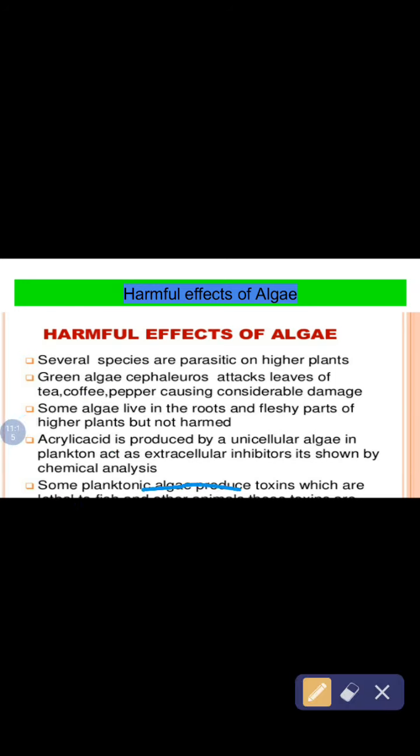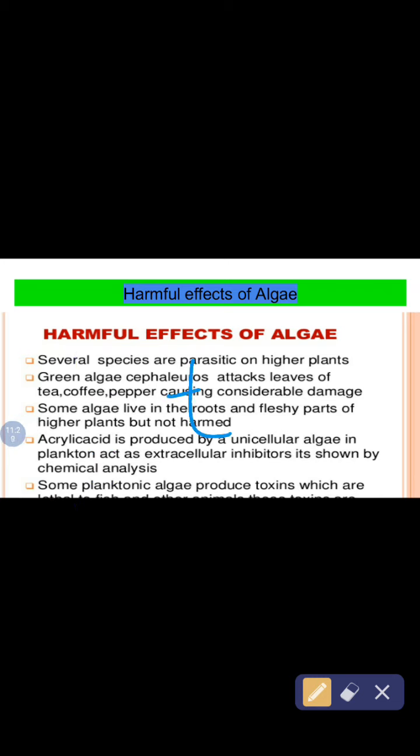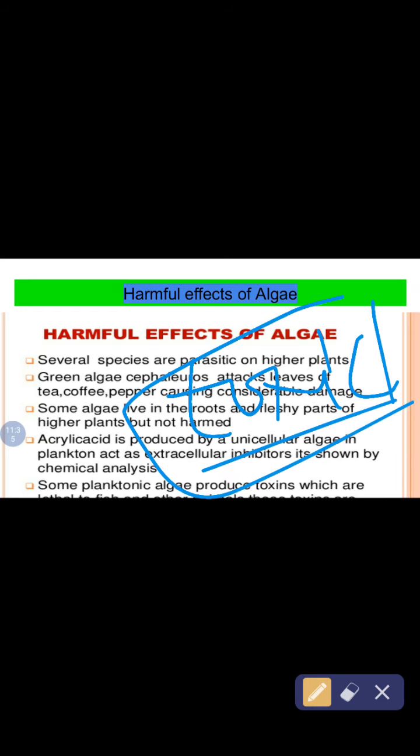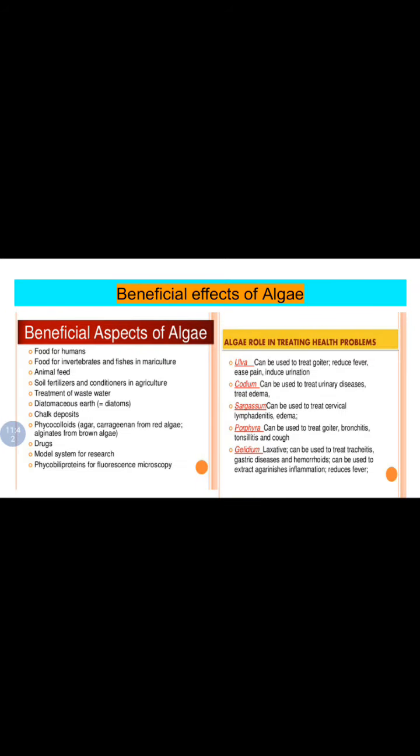Some planktonic algae produce toxins which are harmful to fish and other animals living in water. See, they are producing many toxic acids also. That's why they are very much harmful to aquatic animals. But see, they are helpful also because they are producing oxygen. Okay, now the beneficial aspects of algae. Let us see what they are.